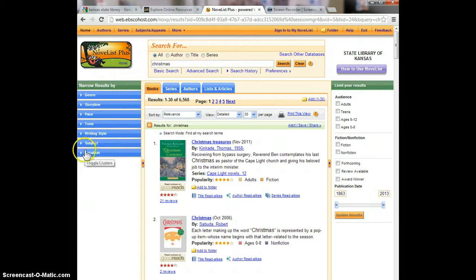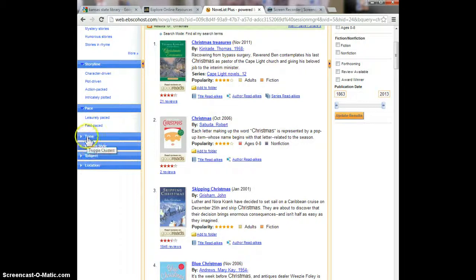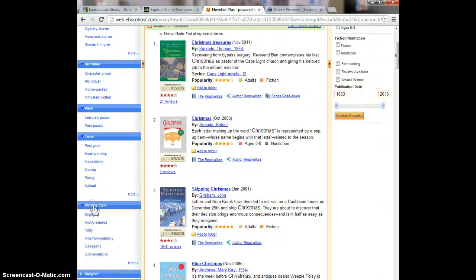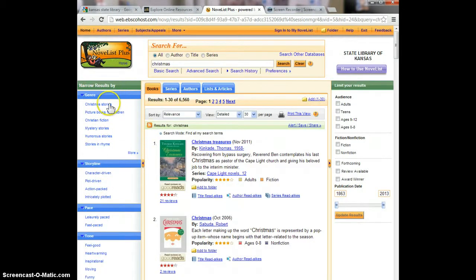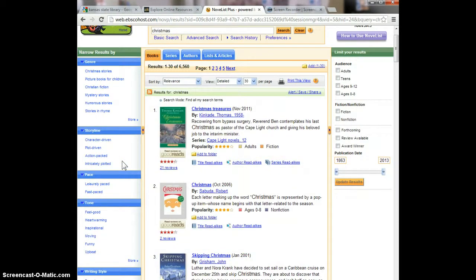Here are the categories of appeal terms. As I click on them, you'll see that it pops open, revealing the appeal terms in each category. This area only allows for 6 appeal terms to be displayed. If the category has more appeal terms, in the lower right corner will be the word More. You click on it and it pops open a box displaying more appeal terms you can click on. Down here are the leisurely paced and fast paced we saw earlier. So let's say we want a leisurely paced Christmas story.